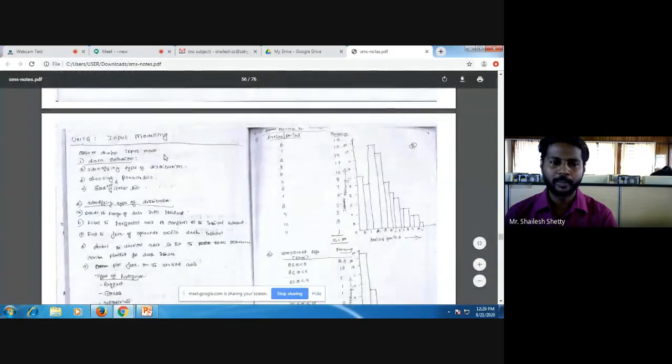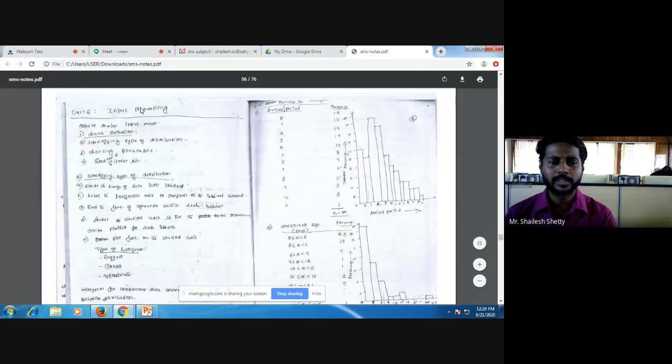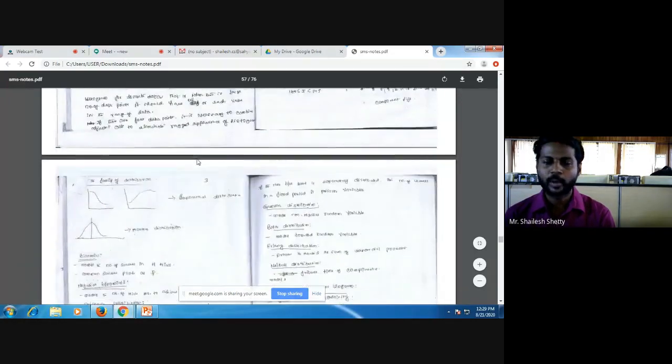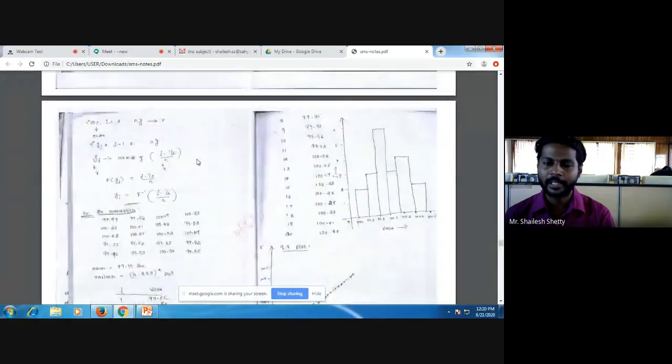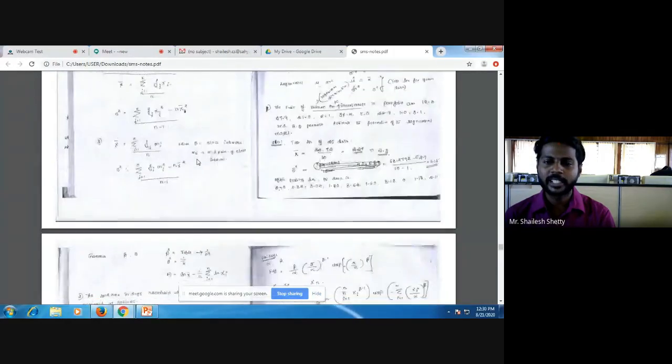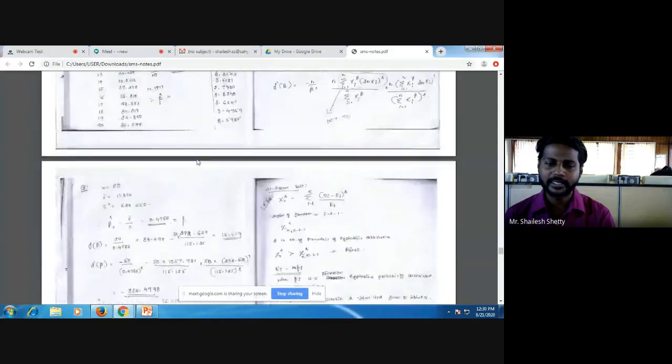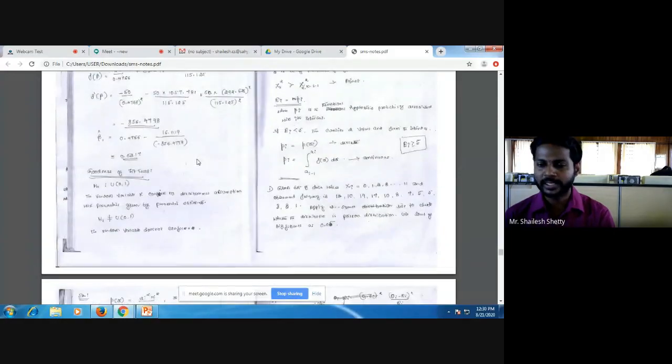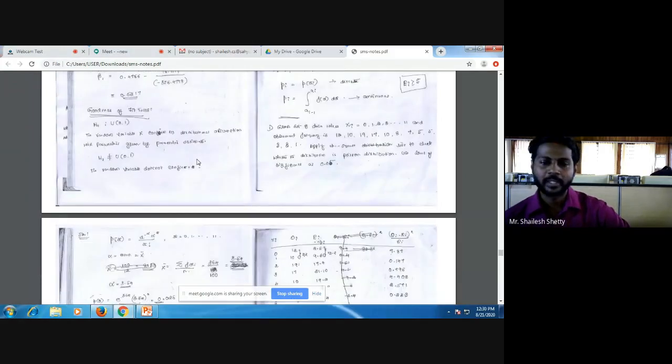Under the 4th module, input modeling, this is a most important theory question: what are the steps involved in input modeling? We have 4 steps: data collection, identifying the type of distribution, choosing the parameters, and goodness of fit test. Go through that properly and write it elaborately. The problems that come are chi-square test for underlying distribution Poisson, and chi-square test for underlying distribution exponential. So you can solve this problem.